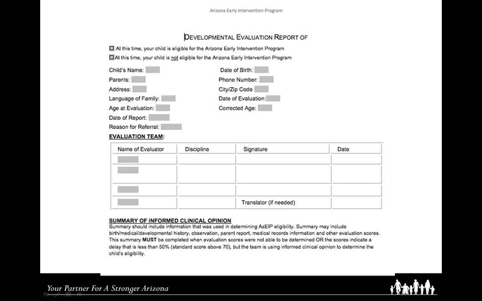In addition, teams would document the information that was used and an explanation of how that information led to the eligibility decision obtained. The scoring table could then be marked as either not applicable or partially completed as deemed appropriate by the multidisciplinary team.